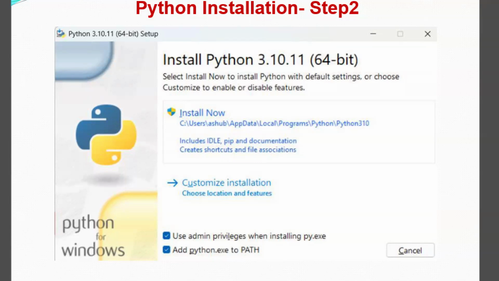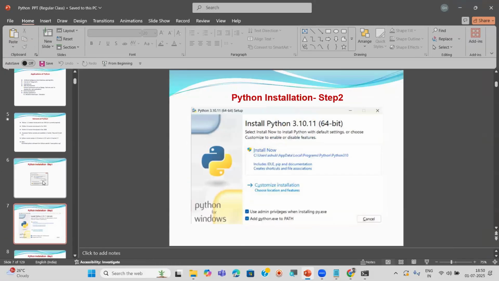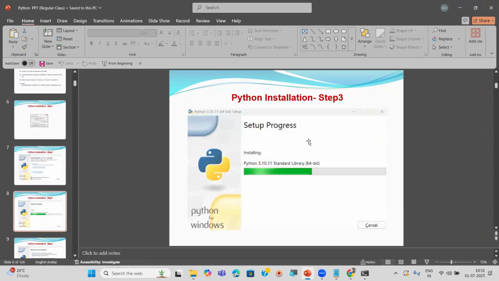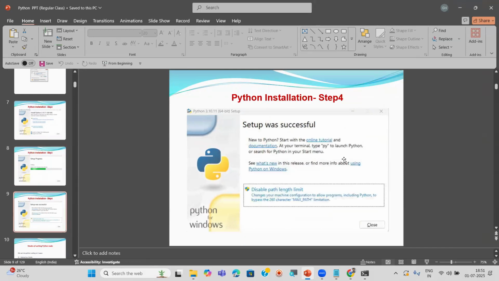In case the C drive is full, there is no memory in the C drive, then you can go for custom installation. If you click on that, it is going to show some other locations, like the D drive. In that you can install the software in the D drive also, by creating a separate folder in it. Okay, that is all. Once you click on Install Now, you can see this screen, and within seconds this is going to install. Then finally, you can see this confirm message, setup was successful.